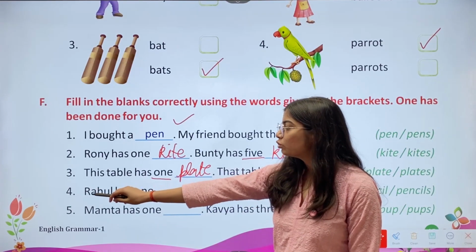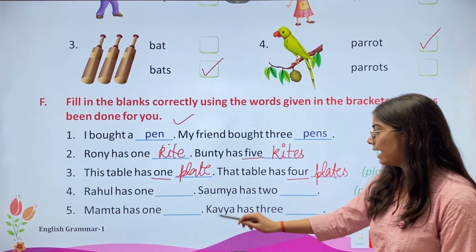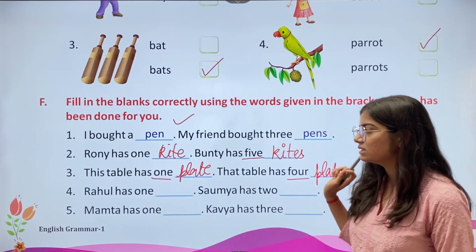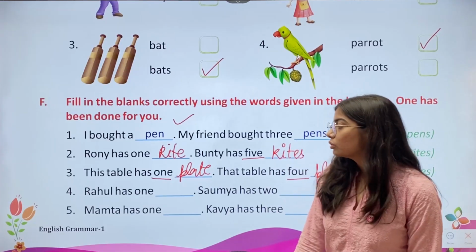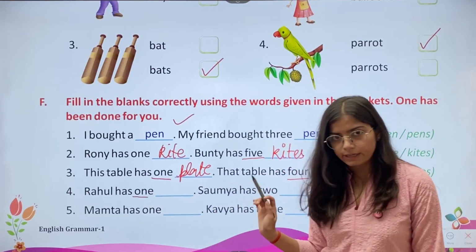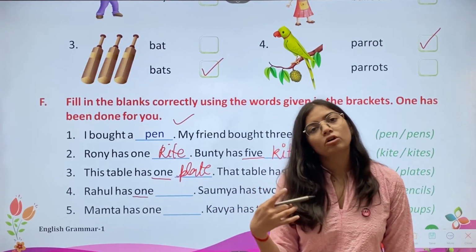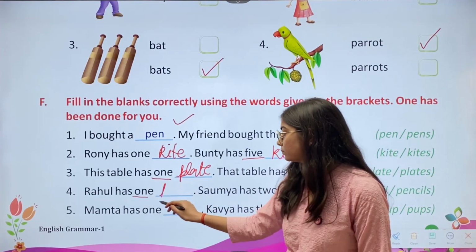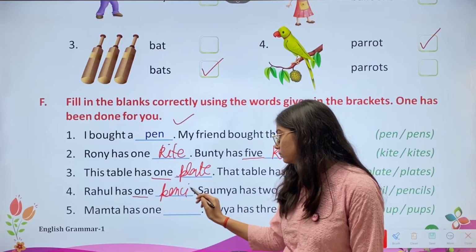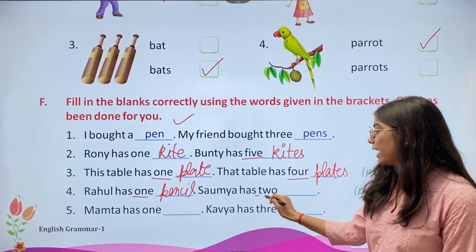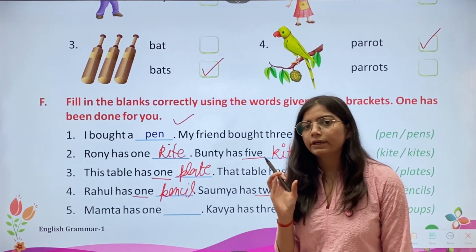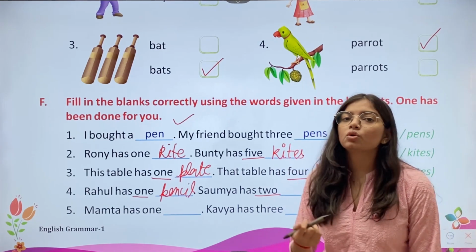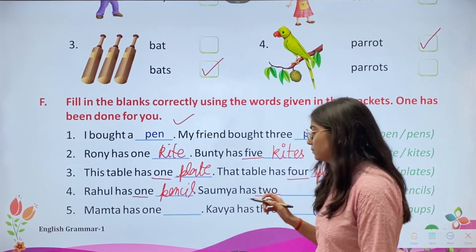Then we have the fourth one. Rahul has 1 dash. Soumya has 2 dash. Pencil / pencils. So first we have the word 1. So 1 means we are talking about a single thing. So we'll write pencil. Then here we have word 2. It means we are talking about 2 things, means many things. So we'll write pencils.